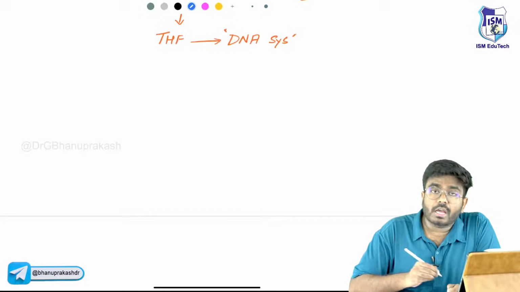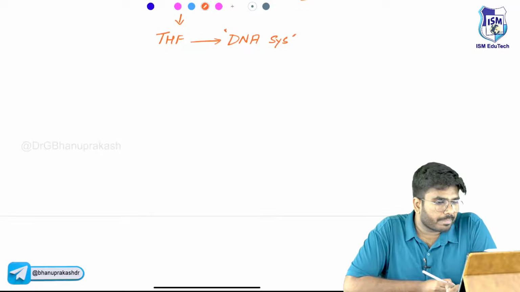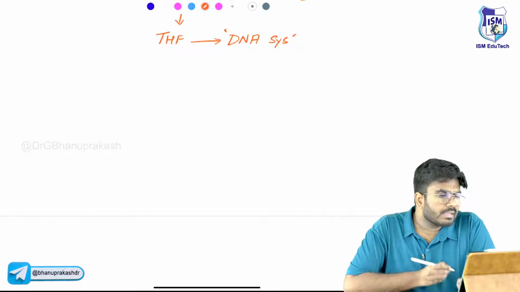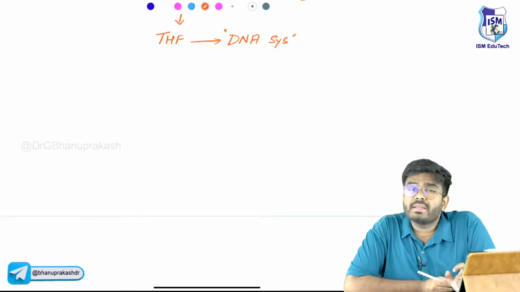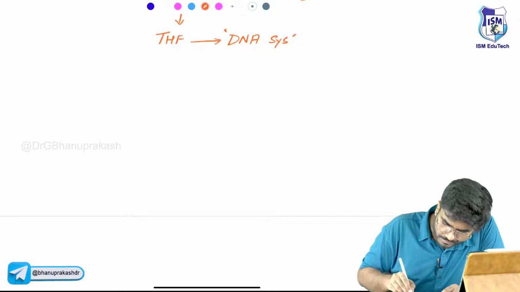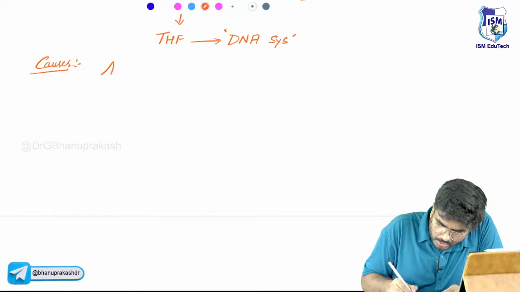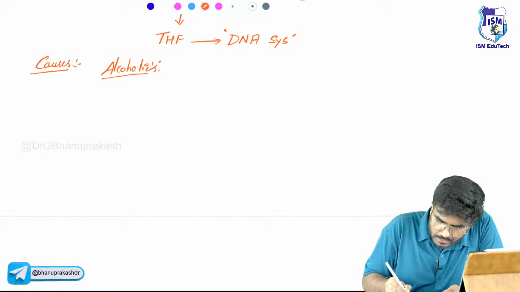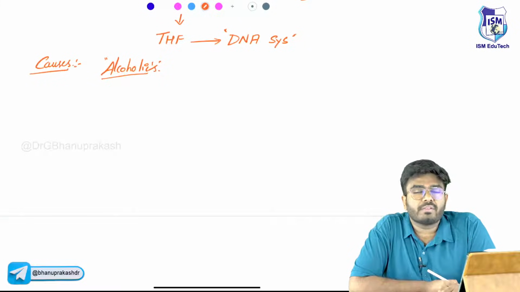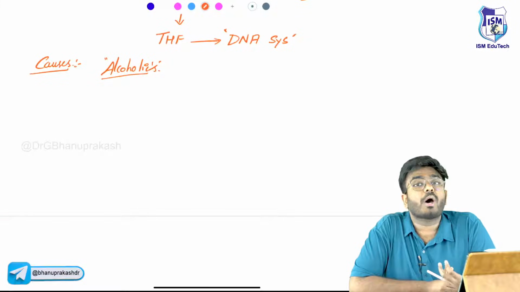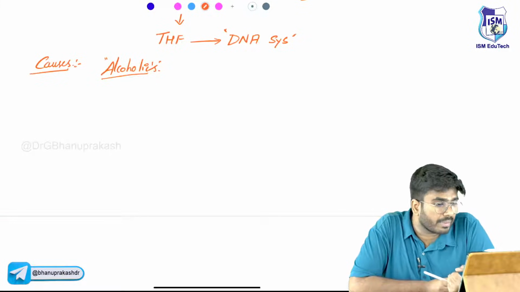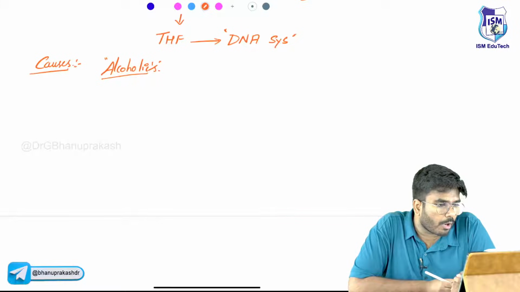Now let's talk about B9 deficiency anemia. Who will get this vitamin B9 deficiency anemia? The causes: alcoholics. Alcoholics are going to have malabsorption, so absorption of vitamin B9 is not going to occur properly.